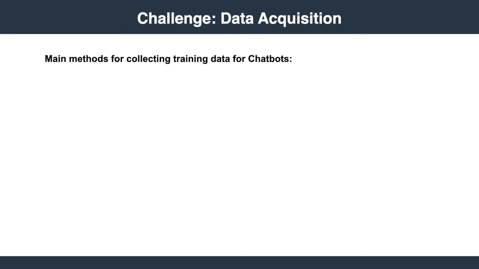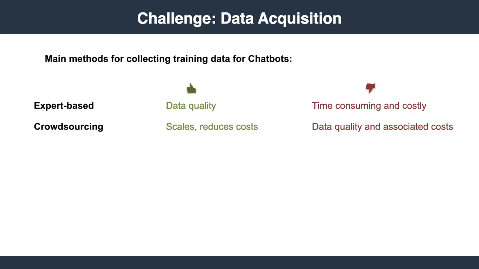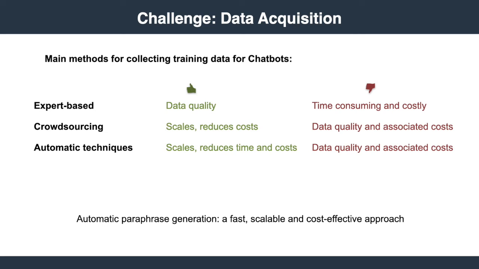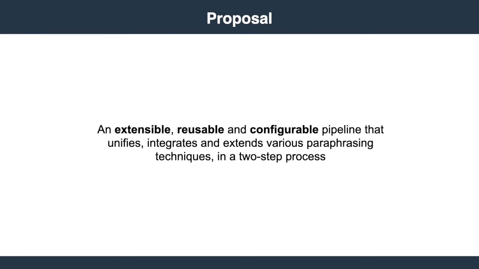Traditional approaches to paraphrase acquisition, such as hiring experts or crowdsourcing, involve processes that are often costly or time-consuming, and with their own trade-offs in terms of quality. Automating paraphrasing is emerging as an attractive alternative that provides a fast, scalable, and cost-effective process. In this demo, we introduce an extensible, reusable, and configurable pipeline that unifies, integrates, and extends automatic paraphrasing techniques.